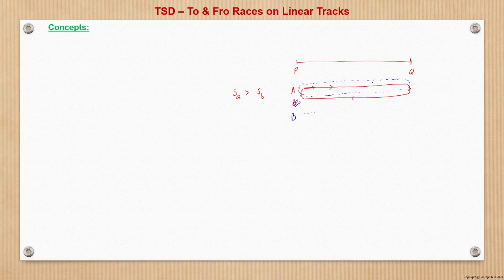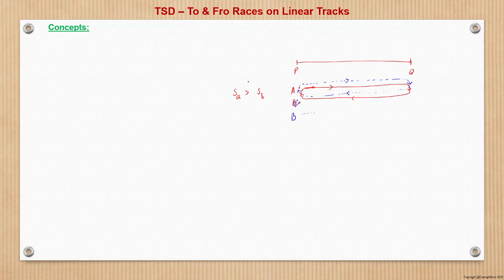So the dotted blue is the track of B. Now see what happens here. This is also in this direction.